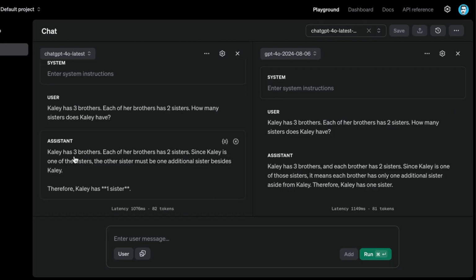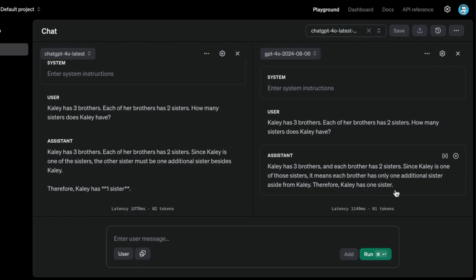So it says Kaylee has 3 brothers. Each of her brothers has 2 sisters. Since Kaylee is one of the sisters, the other sister must be one additional sister besides Kaylee. So therefore, Kaylee has 1 sister. That is correct. And let's see the other one here. Kaylee has 3 brothers and each brother has 2 sisters. Since Kaylee is one of those sisters, it means each brother has only 1 additional sister aside from Kaylee.